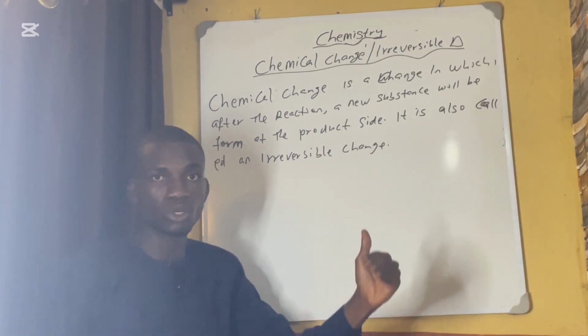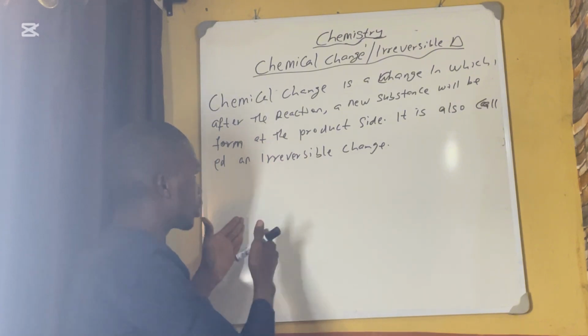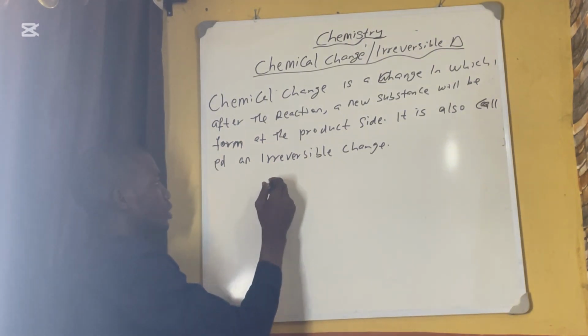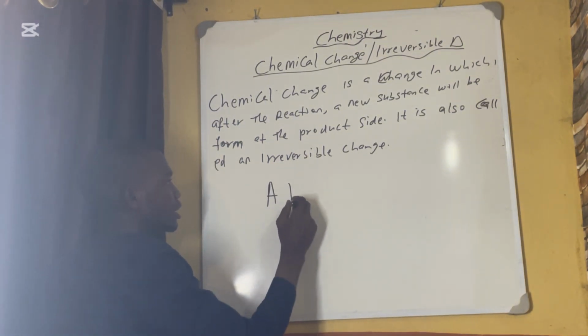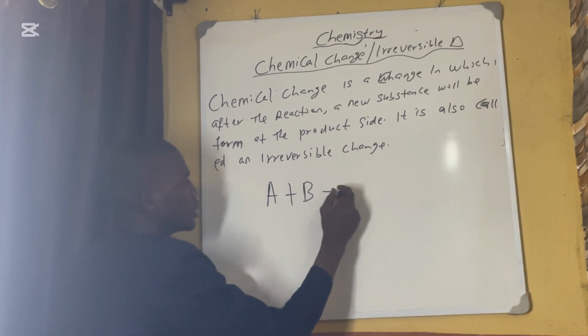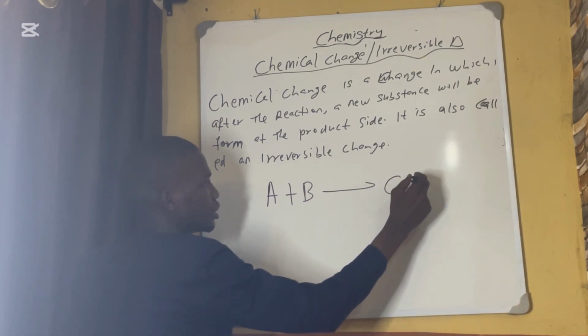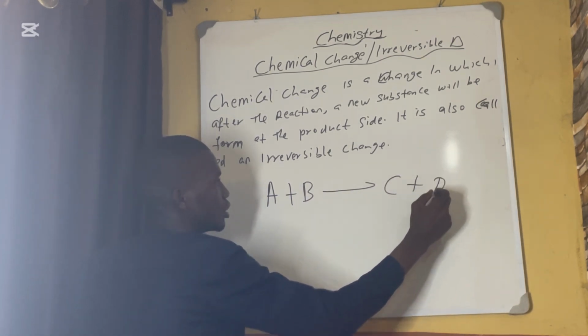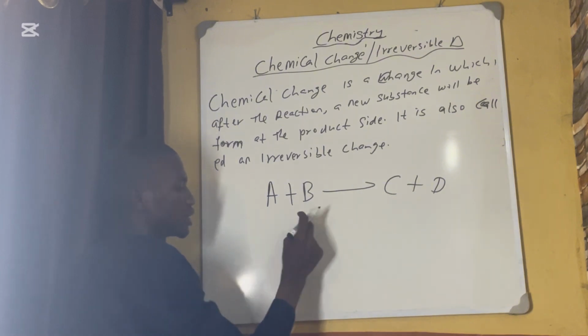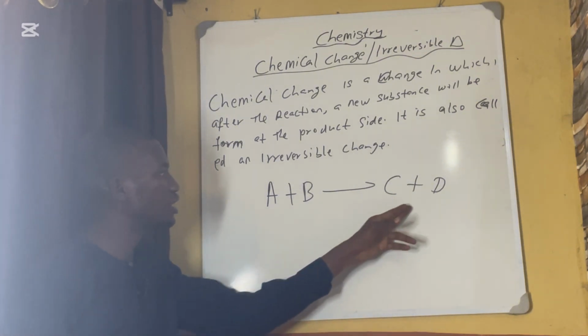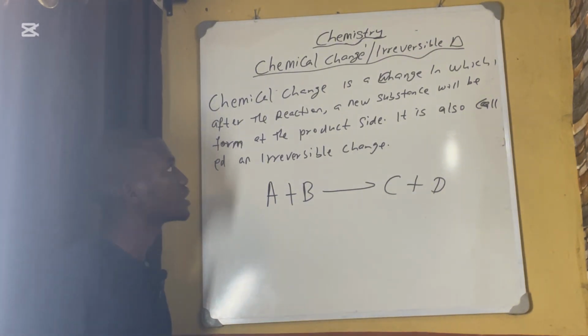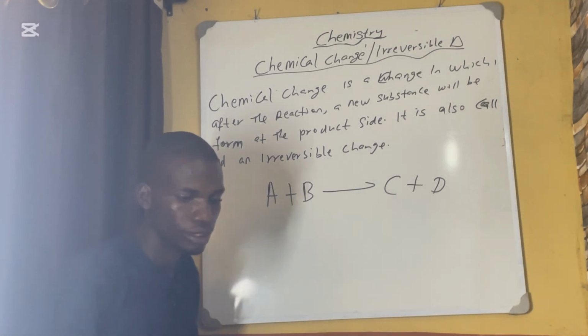You form a new substance or new product after the reaction. See it here. A is reacting with B to give us what? C plus D. This is quite different from this. That is chemical change.